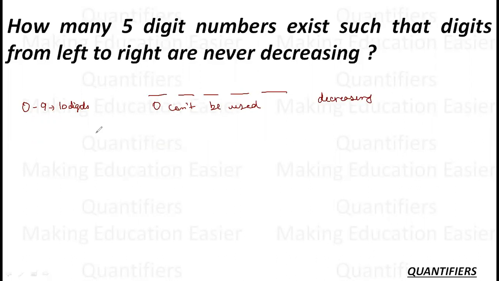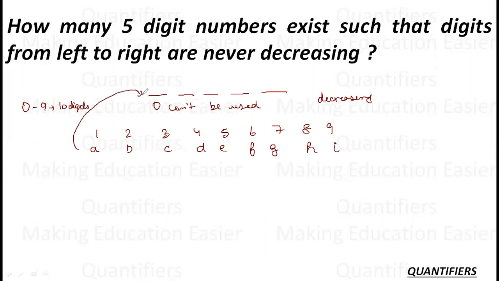Now, in order to give you some more clarity, let me give them some variables. Let us say 1 is represented by digit A, 2 is represented by digit B, C, D, E, F, G, H, and I. So these are the 9 numbers which can be arranged on these 5 places. Or I can say these are my 9 kids, to whom I will be providing my 5 places or 5 toffees.